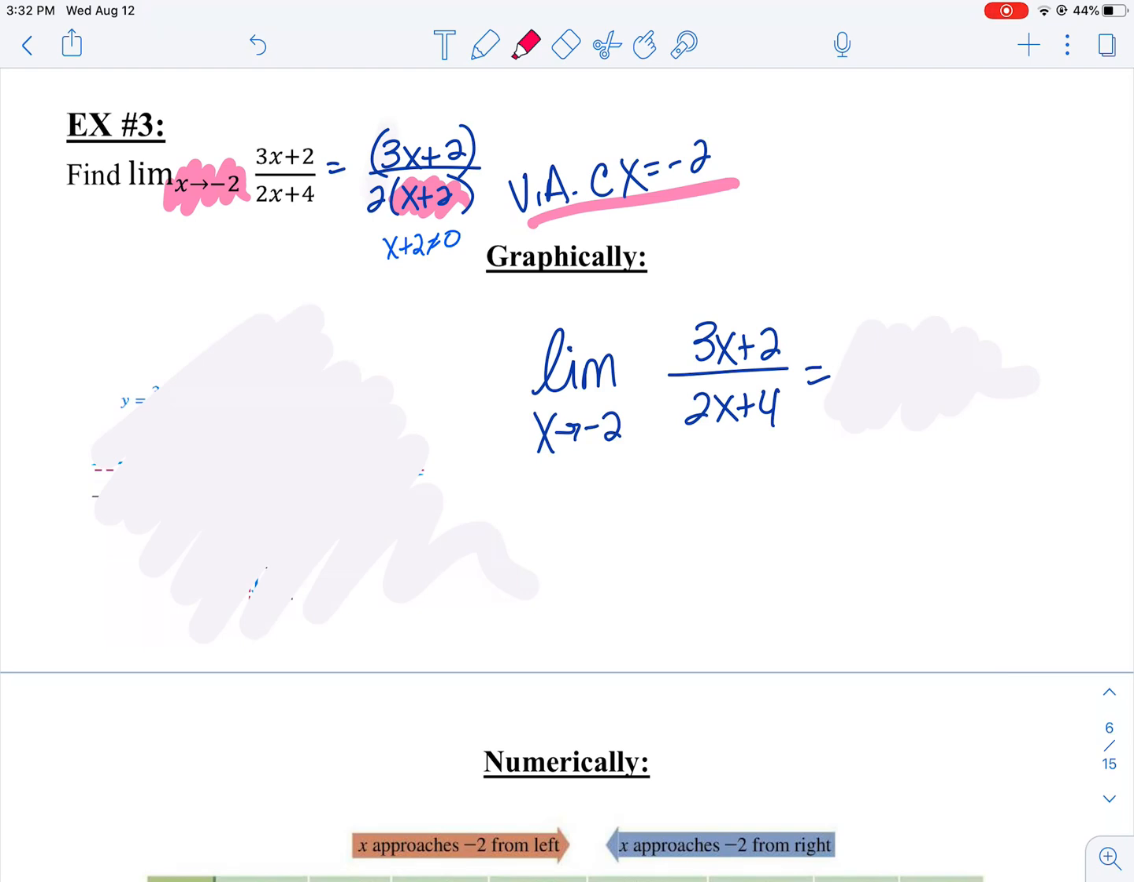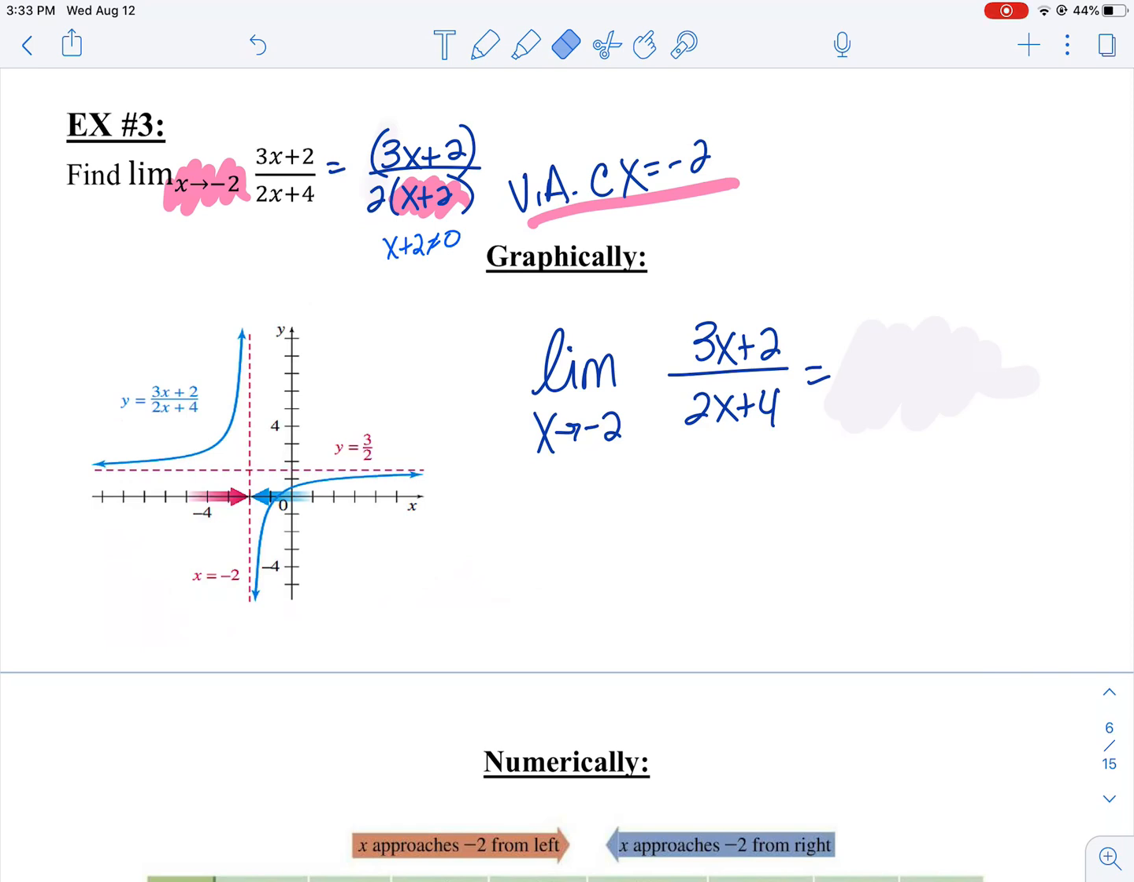So we're going to do a couple different ways right now. We're going to do graphically, and then I'm going to have you look at a table of values numerically. Now, graphically, I just put this in my calculator. I went into my y equals, and I put in my 3x plus 2 and my 2x plus 4, making sure I put parentheses on both the top and the bottom. I then looked at the picture, and it looks something like this. You notice that there's a vertical asymptote at -2. That's what we said, right?